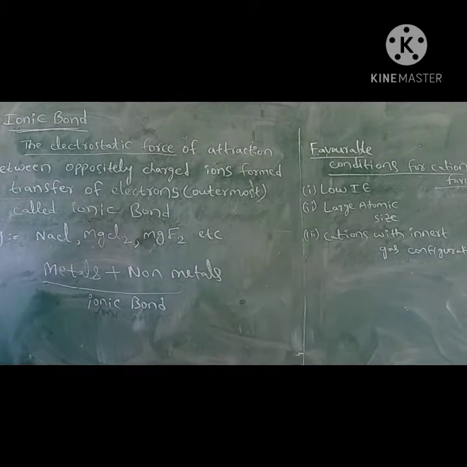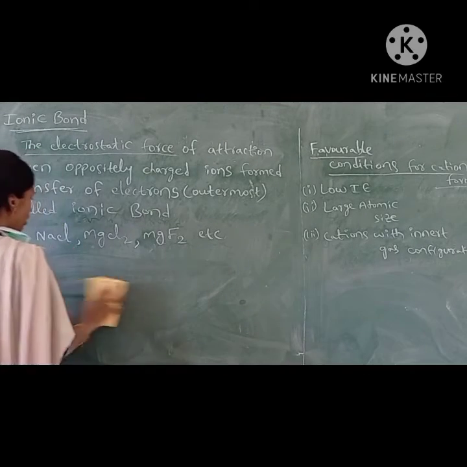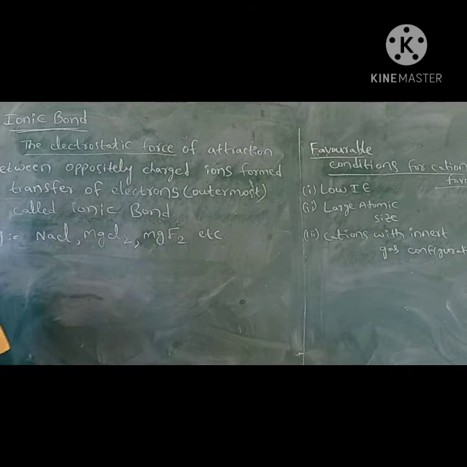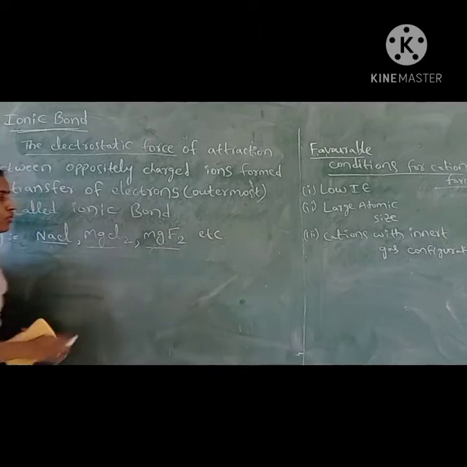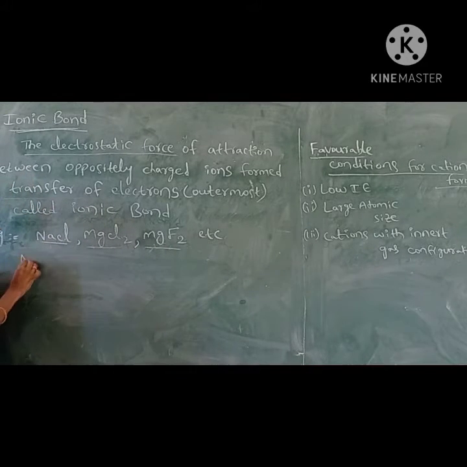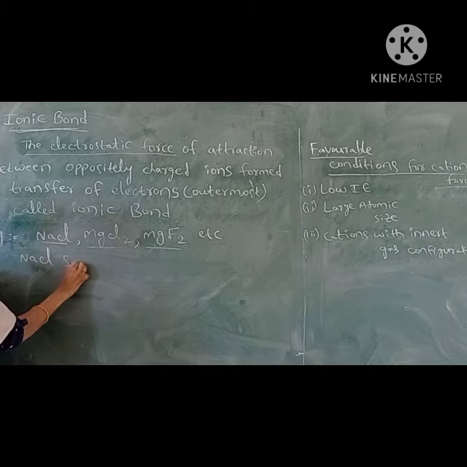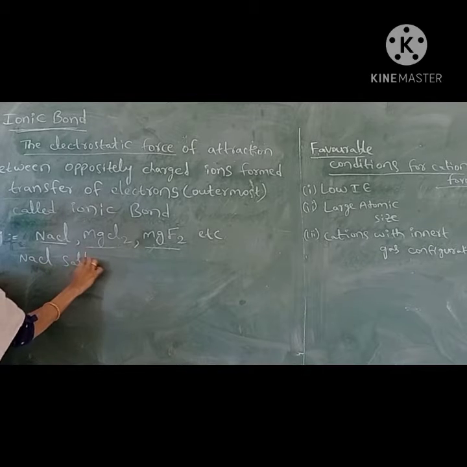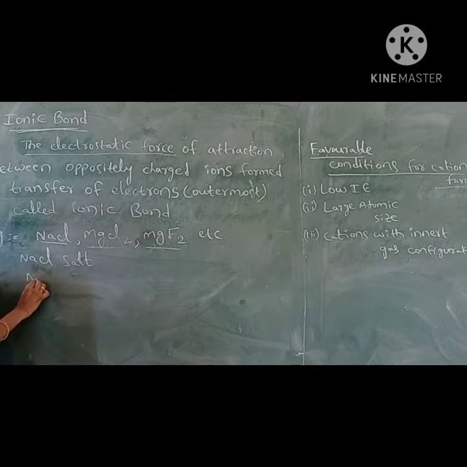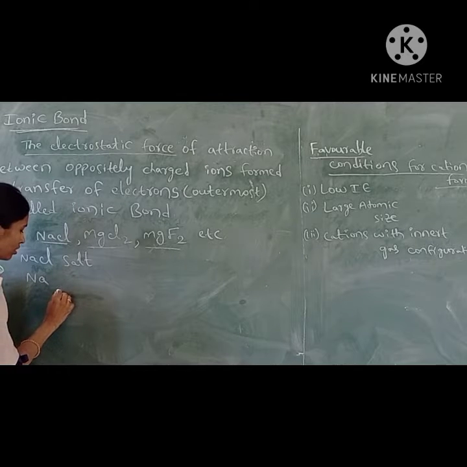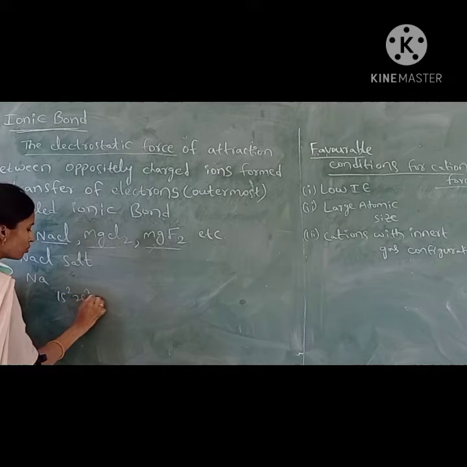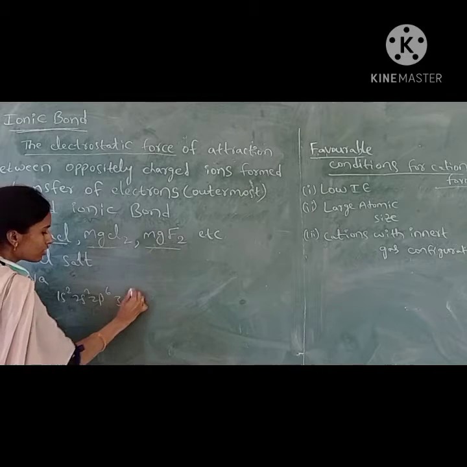Let us see one example, sodium chloride salt. There are ionic compounds formed between metals and non-metals. Sodium chloride and magnesium fluoride are examples. Let us see the formation of sodium chloride salt. For Na, what is the electronic configuration? The electronic configuration is 1s2, 2s2, 2p6 and 3s1.